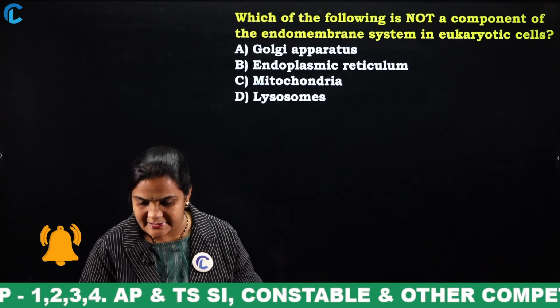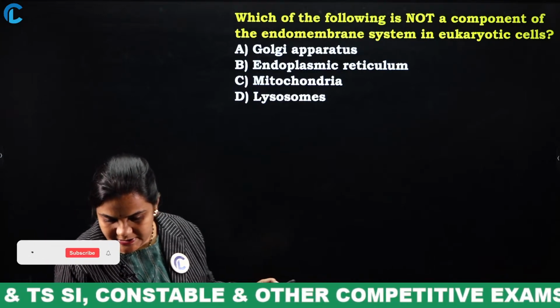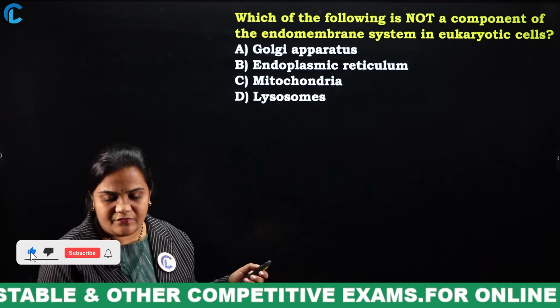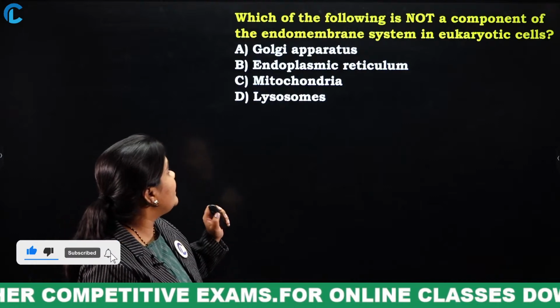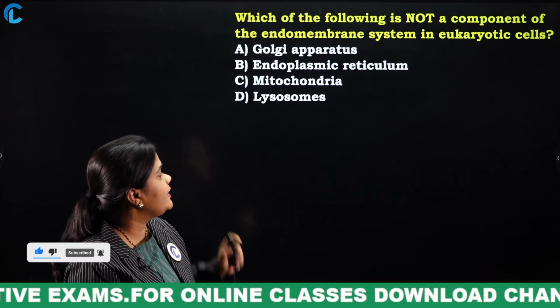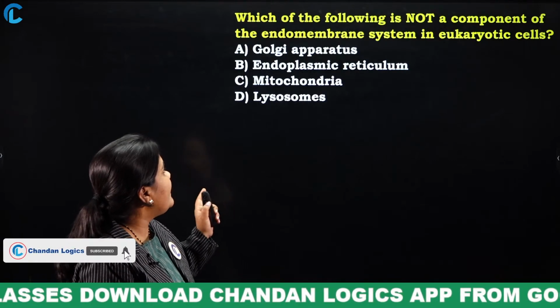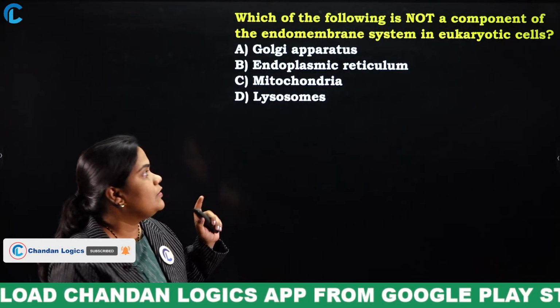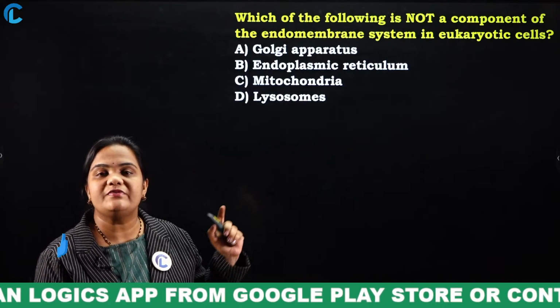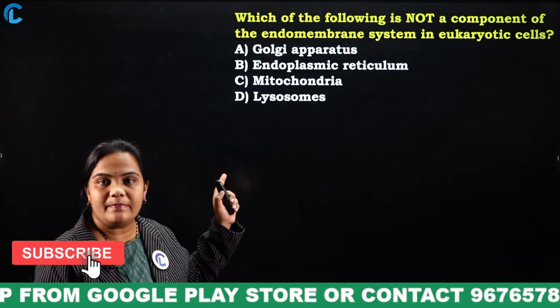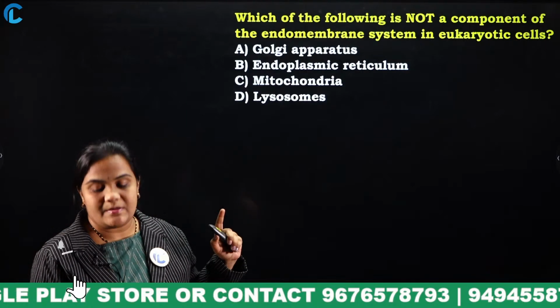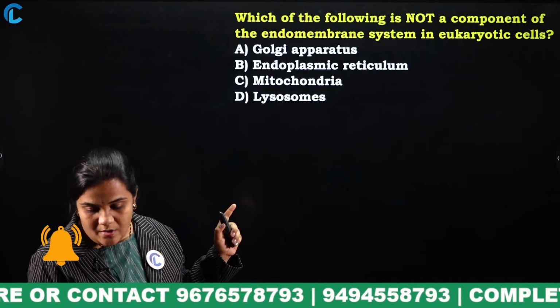I will display the question and all of you mention it in the comment section. Which of the following is not a component of the endomembrane system in eukaryotic cells? Golgi apparatus, endoplasmic reticulum, mitochondria, lysosomes. In the given 4 options, which is not a member of the endomembrane system? If you know the answer, mention it in the comment section.